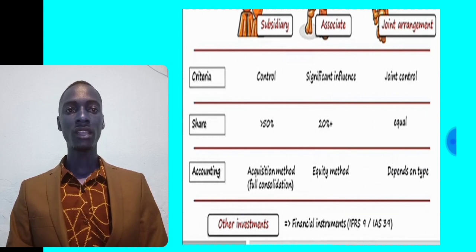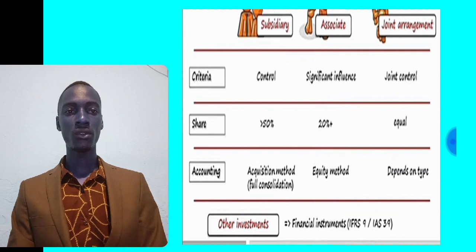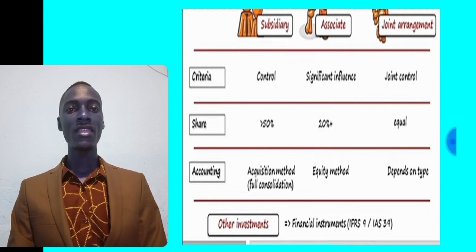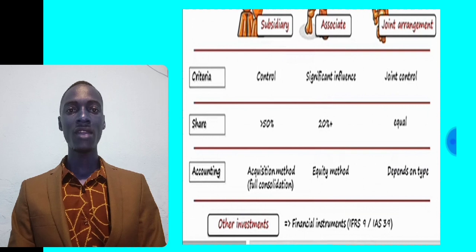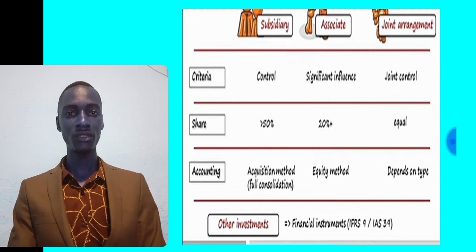The accounting will depend on the type of investment. For subsidiaries, we use the acquisition method, or what you call full consolidation. When it comes to associates, we use the equity method of accounting. And when it comes to joint arrangements, it will depend on the type of the joint arrangement. Any other investment that is not a subsidiary, not an associate, not a joint arrangement is classified as other investments, and that is covered under IFRS 9 Financial Instruments.